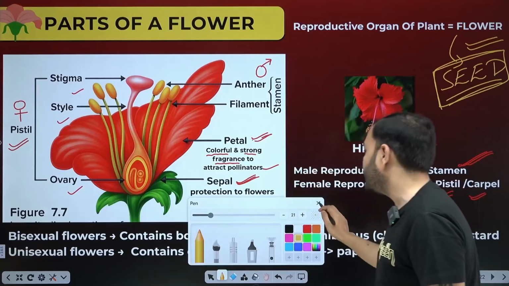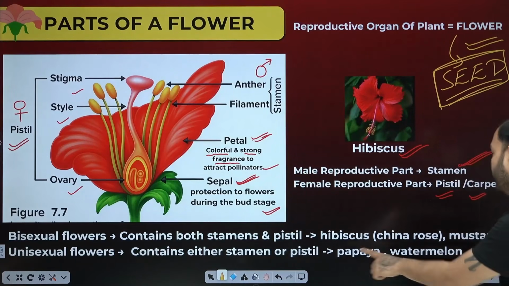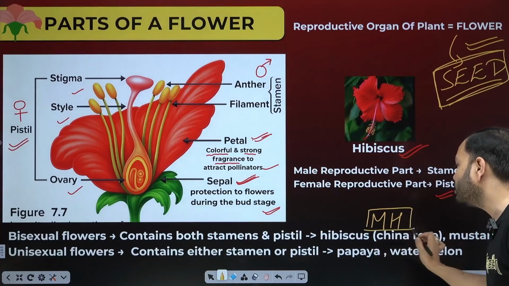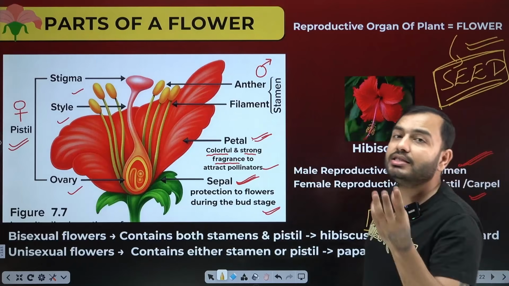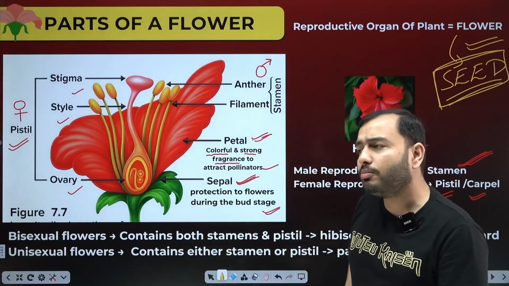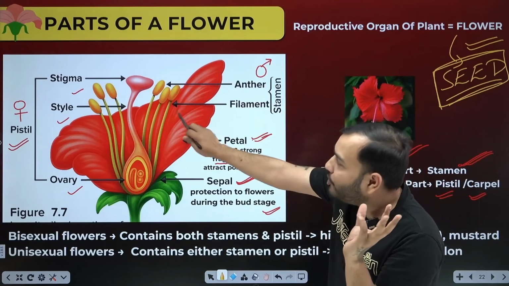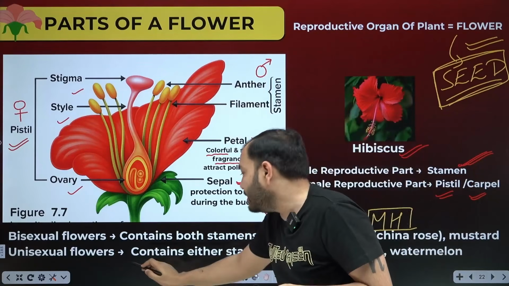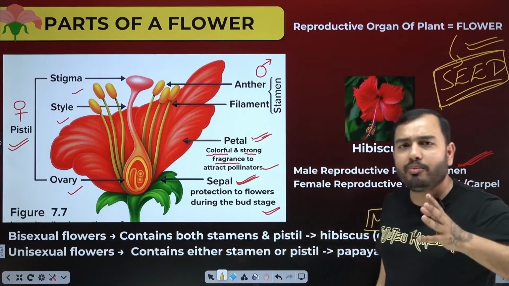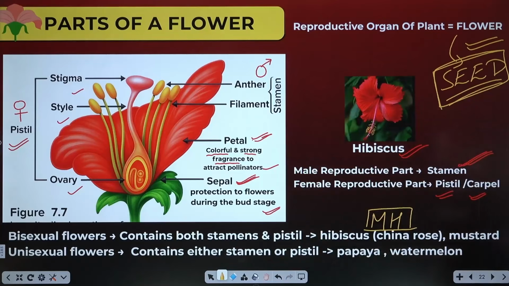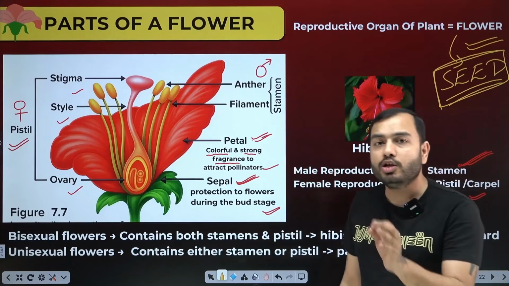In bisexual flowers, you have to remember two examples. One is hibiscus, one is mustard. Remember hibiscus and mustard like this: MH, Maharashtra. What are mustard and hibiscus? Bisexual, meaning stamen and pistil are in the same flower. Okay. The other type is the unisexual flower. Unisexual means inside one flower there will be either the female reproductive part or the male reproductive part. Both will not be together. It contains either stamen or pistil. Its examples are beet, watermelon, papaya. Papaya and watermelon. Remember it like this, PW, right? Physics Wallah. Papaya and watermelon. These become unisexual.